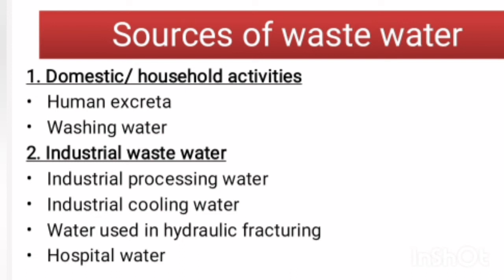Then industrial wastewater includes industrial processing waters, industrial cooling waters, water used in hydraulic fracturing, and wastewater from hospitals.